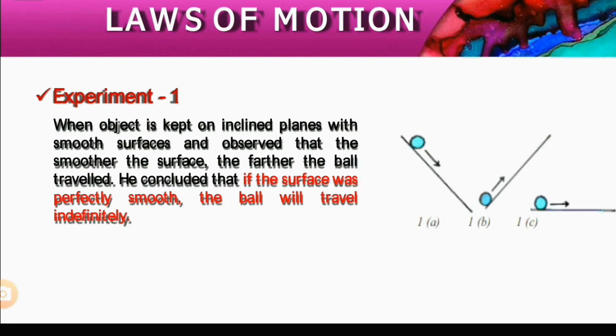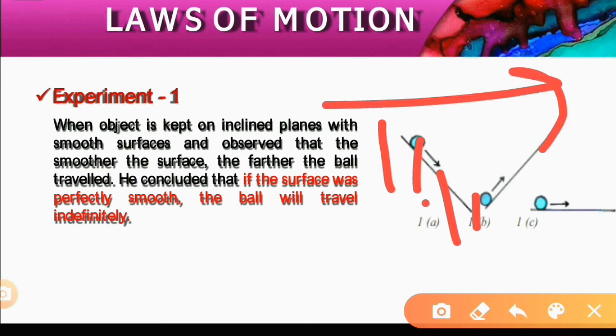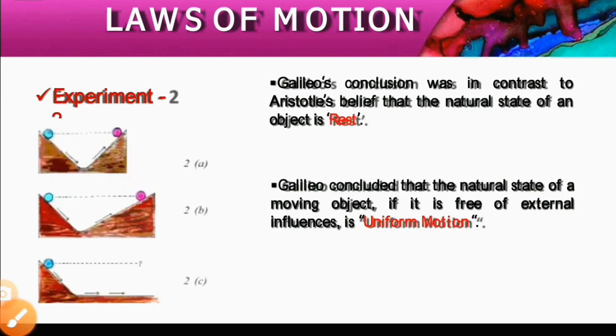So here he said that if the surface is perfectly smooth, the object will never stop. It will be in continuous motion. It will move in uniform motion. Okay, understood. So now experiment number 2.